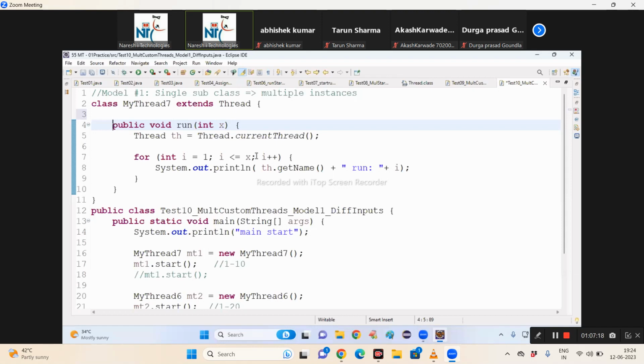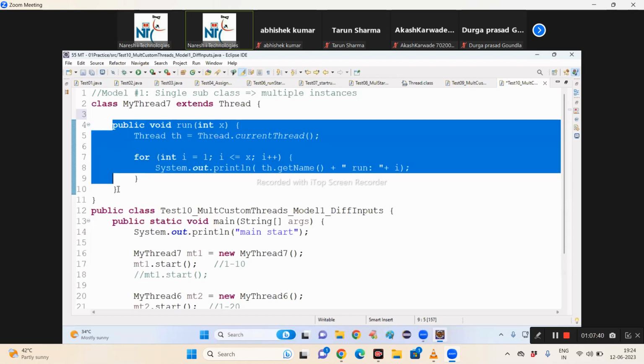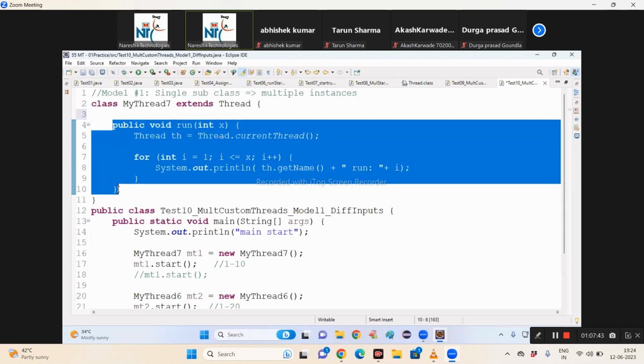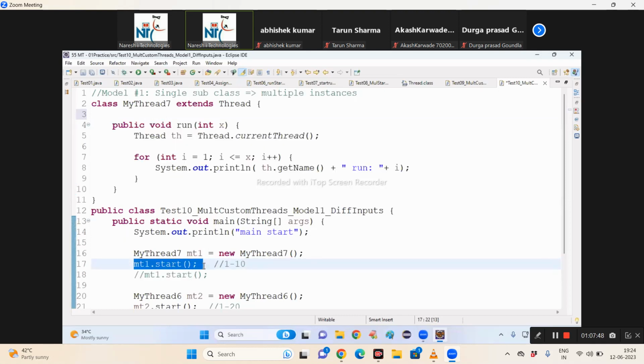If I take a parameter to the run method, is there any compile time error? Everyone says no. Why? Run method is an overriding method. If I add a parameter, is it considered overriding or overloading? Overloading, right? When it is overloading, is there any compile time error? No. Can I overload a superclass method in the subclass? Yes. Now when I call the start method, is it requesting JVM to call the parameter run method or the no parameter run method? No parameter run method, right?